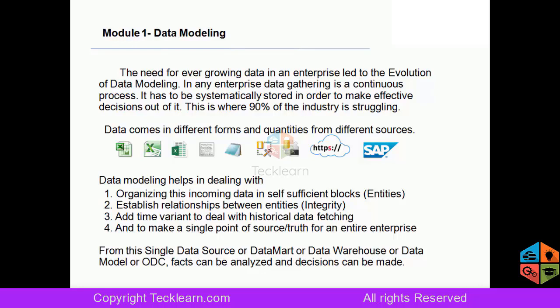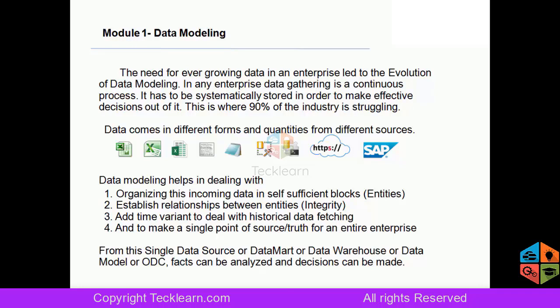So data modeling has addressed all those problems and offered a brilliant solution, leveraging which data can be very well organized and very effectively retrieved. Okay, so we will come to that. We will understand how data modeling is doing all of this. Okay. So before that, let's understand the nature of data.